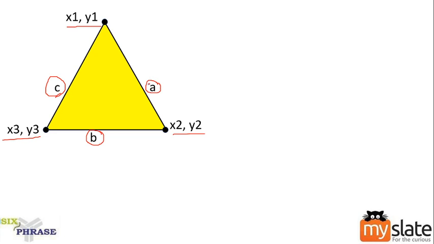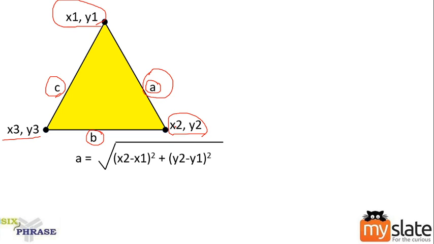A is nothing but the distance between the points x1, y1 and the point x2, y2, right? So I need to know the distance between x1, y1 and x2, y2 to get the value of A. How will you calculate the distance between 2 points? The formula is square root of x2 minus x1 the whole square plus y2 minus y1 the whole square.